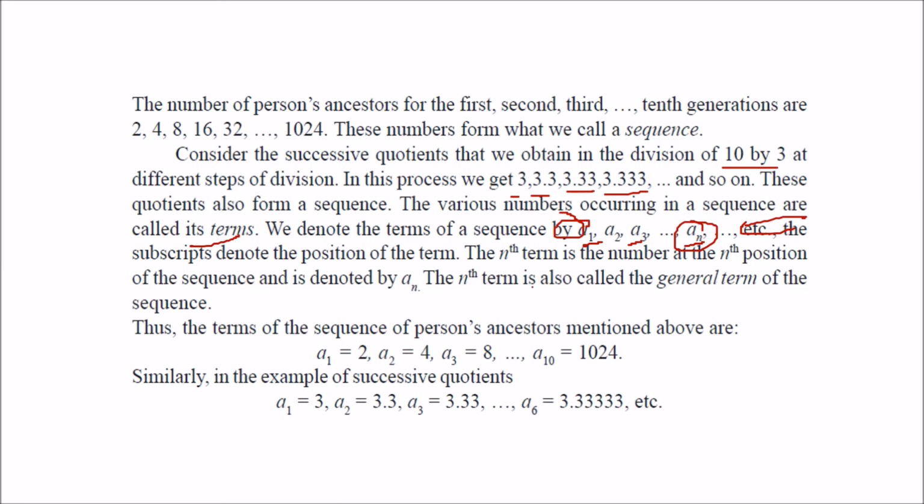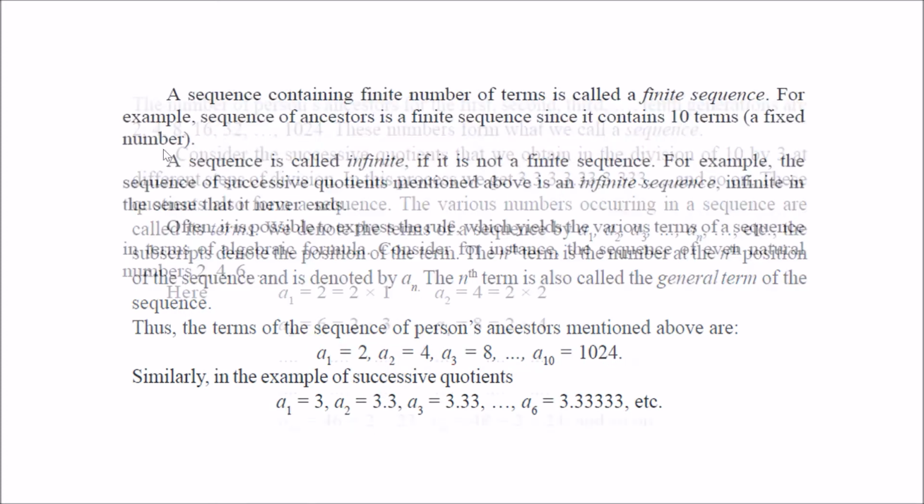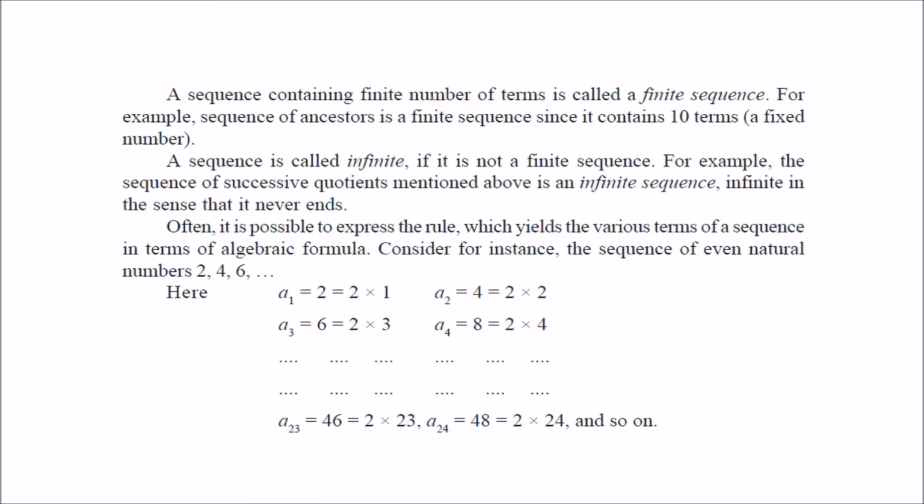In this series, as you can see, a1 is 2, the second a2 is 4, the next one a3 is 8, a10 is 1024. Similarly for this, a1 is 3, a2 is 3.3, and say a6 you can take 3.33333. Now these are finite sequences.